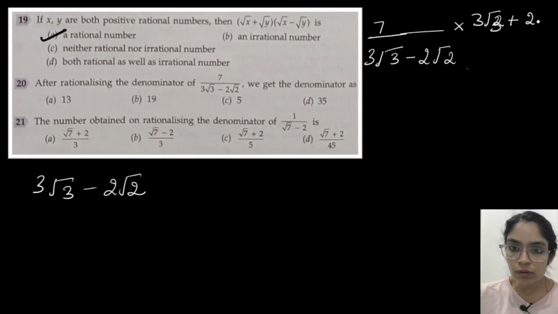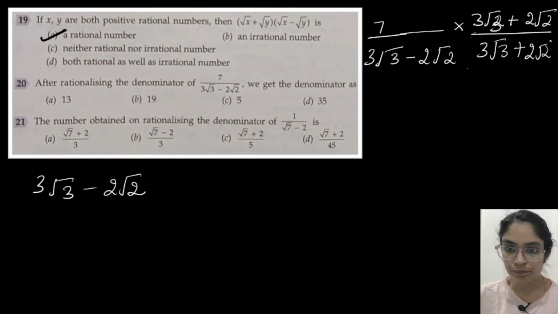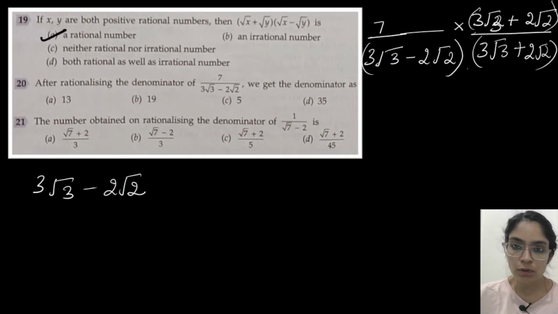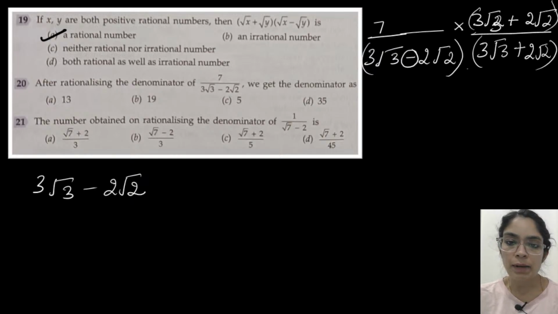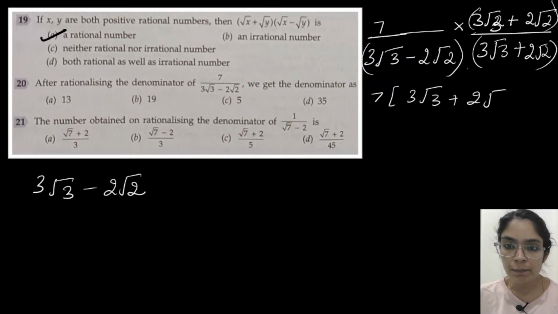It is 3 root 3 plus 2 root 2 by 3 root 3 plus 2 root 2. So same denominator, but the sign should be opposite. The same expression as we have in the denominator, but the sign should be opposite. Here we have minus. In the rationalizing factor, we will have plus. When we solve it, at the denominator we will always get the identity a plus b into a minus b,